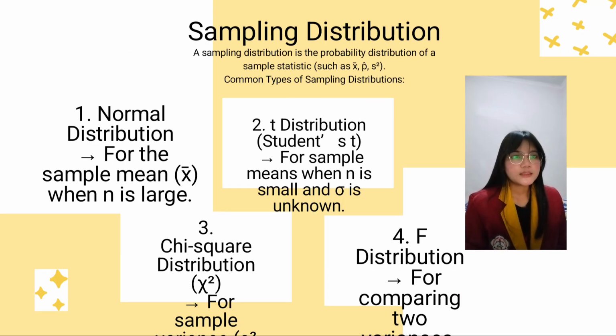Sampling distribution. A sampling distribution is the probability distribution of a sample statistic. Common types of sampling distribution. Number 1, normal distribution, for the sample mean when n is large. Number 2, the Student's t distribution, for sample means when n is small and σ is unknown. Number 3, chi-square distribution χ², for example for variance s². Number 4, F distribution, for comparing two variances.